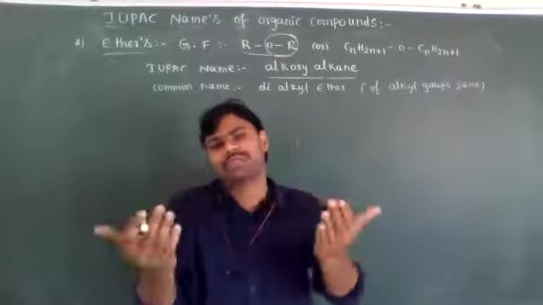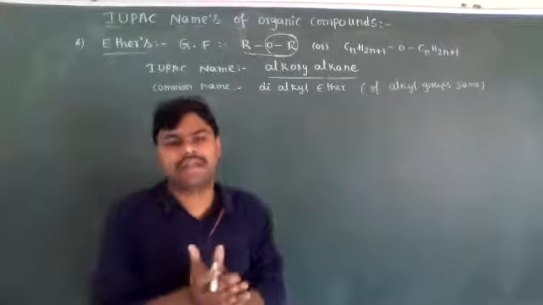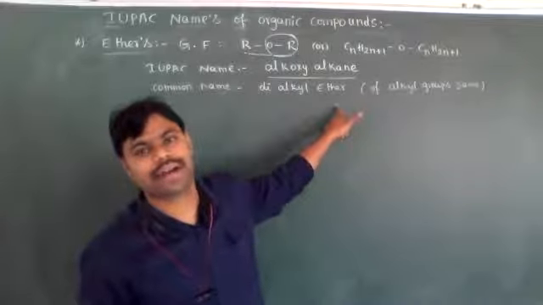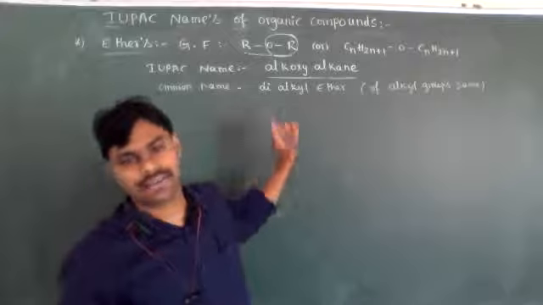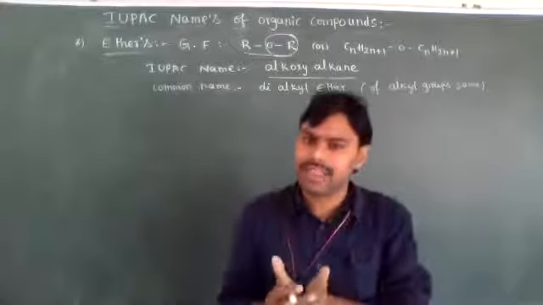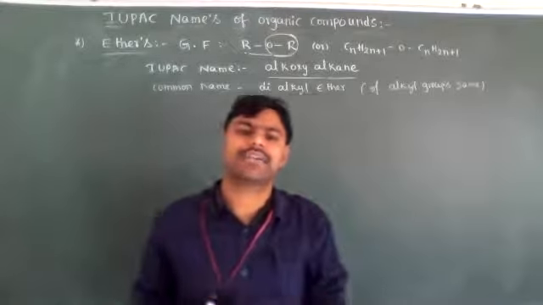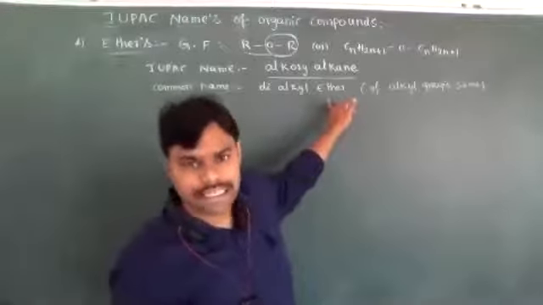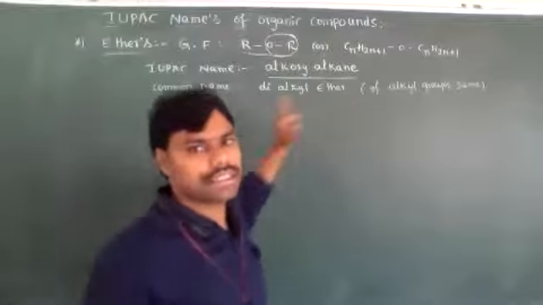If the two alkyl groups are the same, then what do we call it, dear students? Dialkyl ether. If the alkyl groups are different, then we write the names of the different alkyl groups, and after that we write ether. That is the common name of ethers.